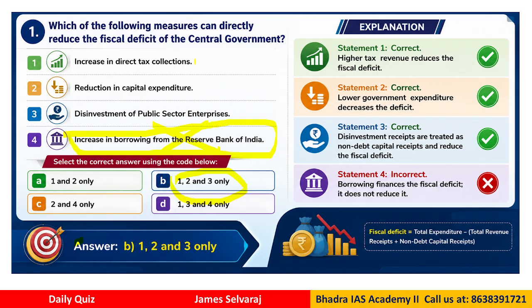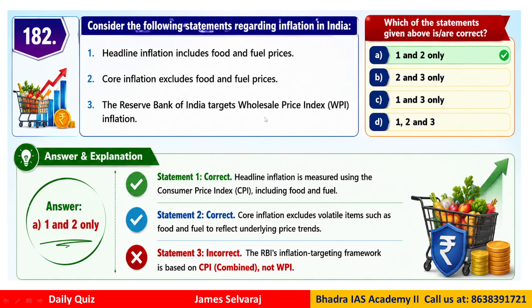Whereas other options like increase in direct tax collection gives you more revenue, so your deficit can be less. You reduce your expenditure, your deficit can be less. Now disinvestment means what? Again you are receiving some money by selling your government company. Definitely there is an inflow of cash. It will reduce your deficit. Therefore statement 1, 2, 3 are correct. Statement number 4 is wrong.